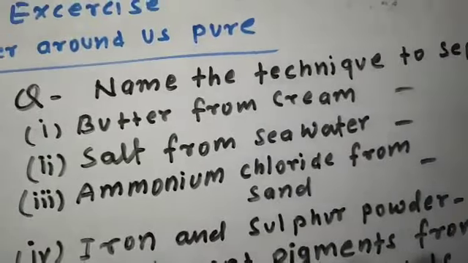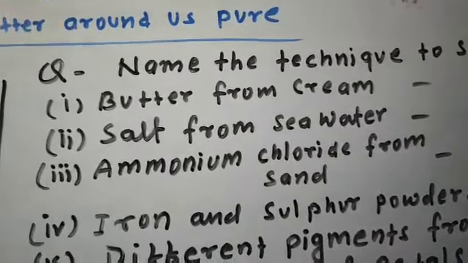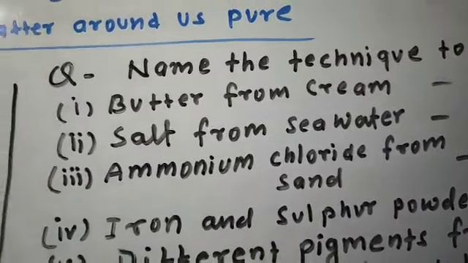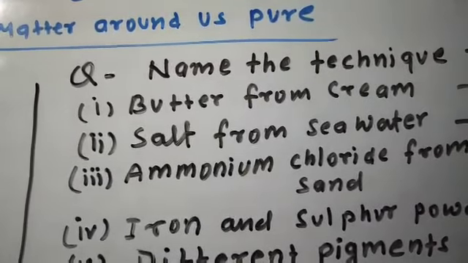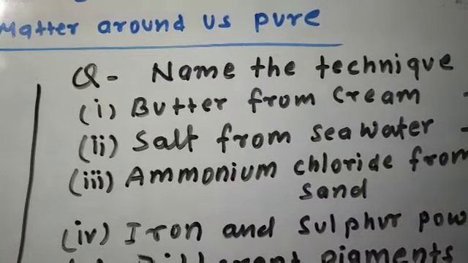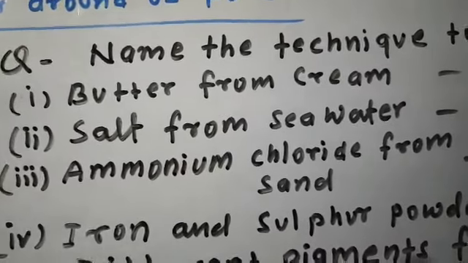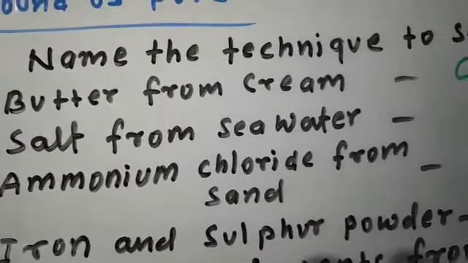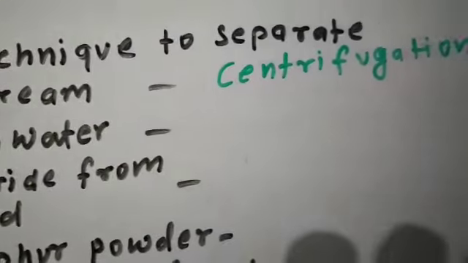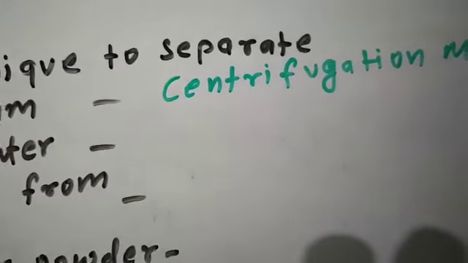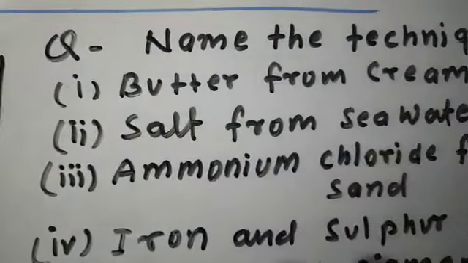Let us discuss the next question: name the technique to separate the following mixtures. Butter from cream. This is a mixture of different densities and a colloidal solution, and generally colloidal solution is separated by the centrifugation method. Salt from seawater.